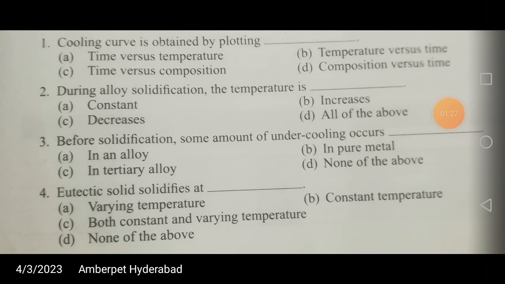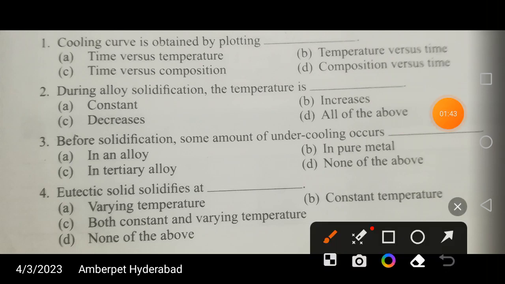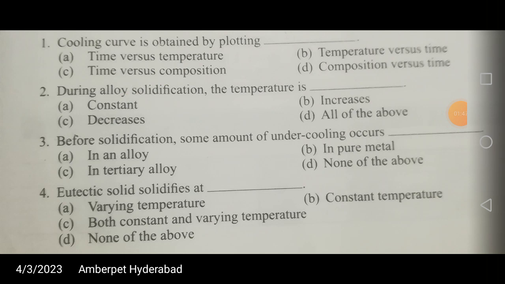Next, during alloy solidification the temperature is, what is the correct answer for this? Is it going to be constant, or increases or decreases, all of the above? So friends, actually during alloy solidification the temperature is constant. Why? Any phase transformation takes place at constant temperature, whether it's from solid to liquid or liquid to solid, okay friends. So that we know from thermal engineering, right?